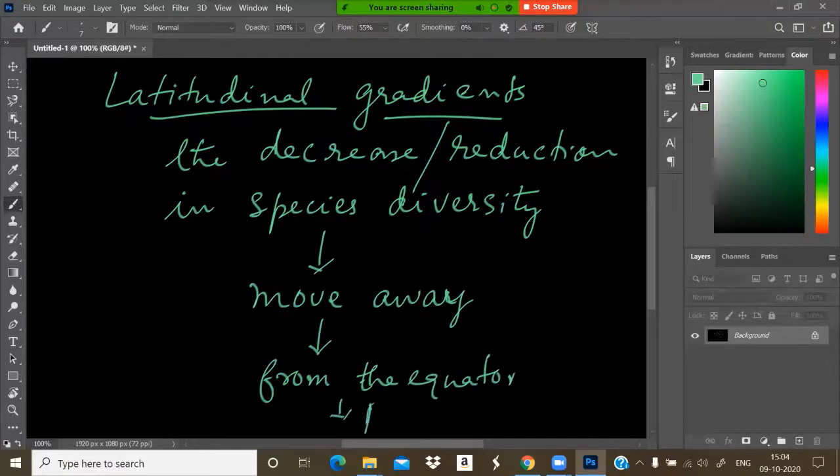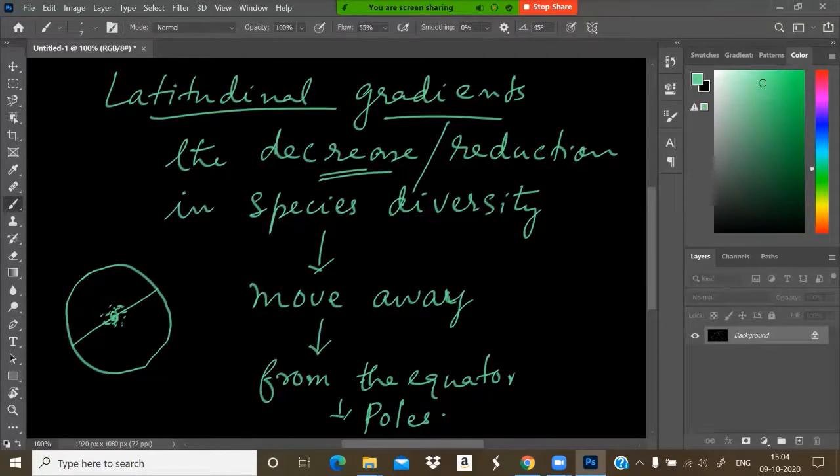Suppose this is our earth, and this is the equator, and we are located here. How does this latitudinal gradient affect biodiversity? The diversity shows a reduction when we move away from the equator to the poles.